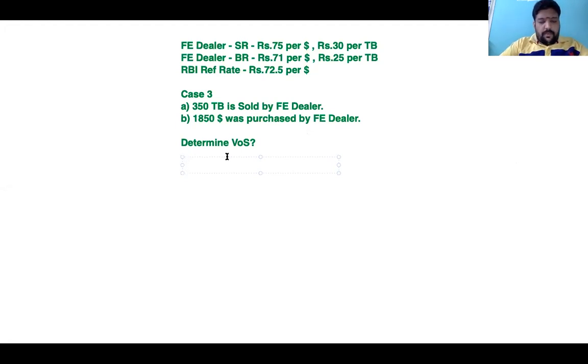Now, in case of sale of Thailand baht, where the RBI reference rate is not available, the value of supply will be 1% of the gross amount of currency exchanged.